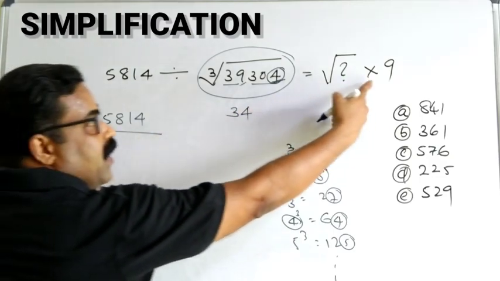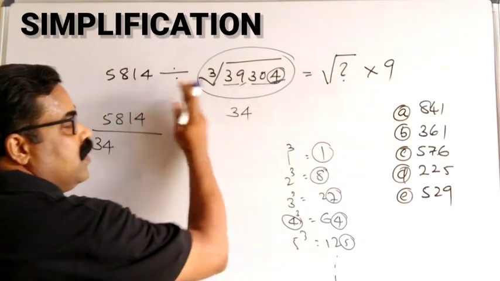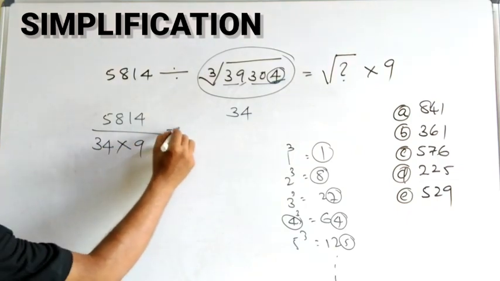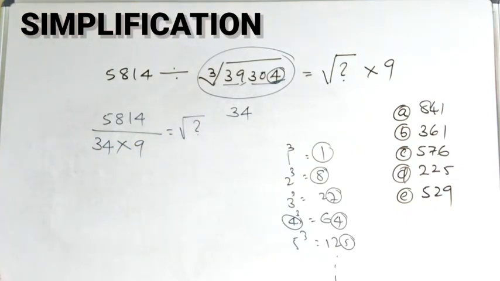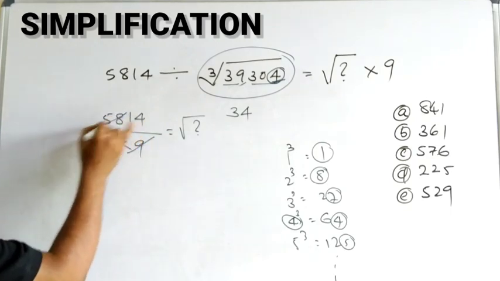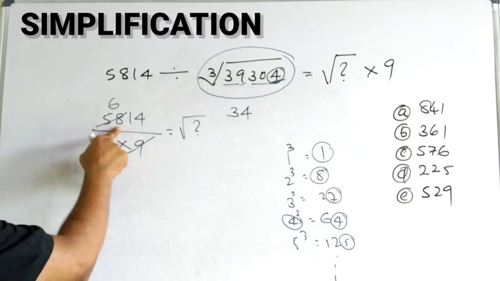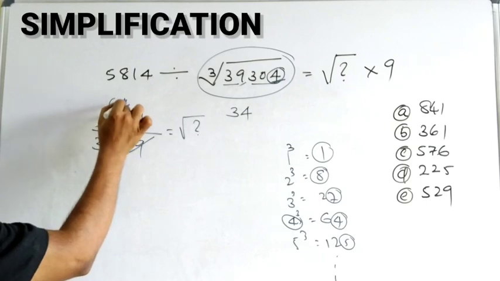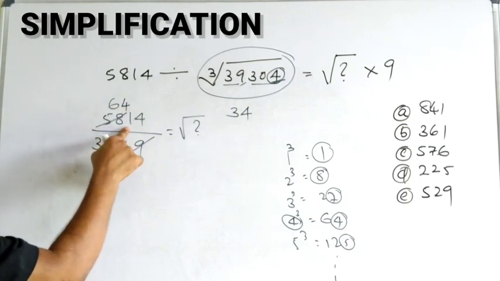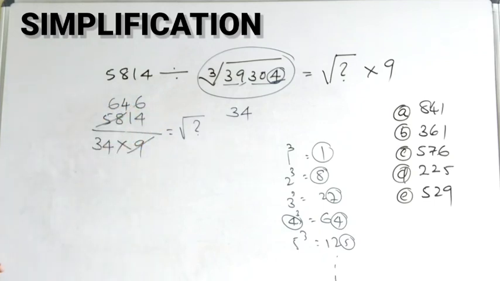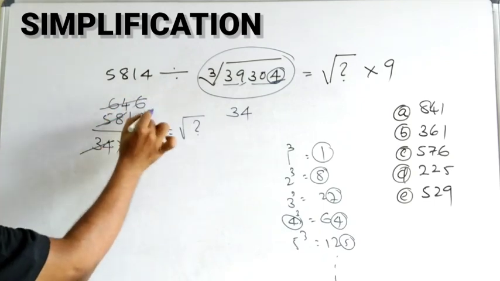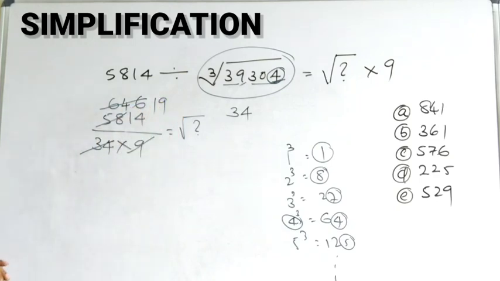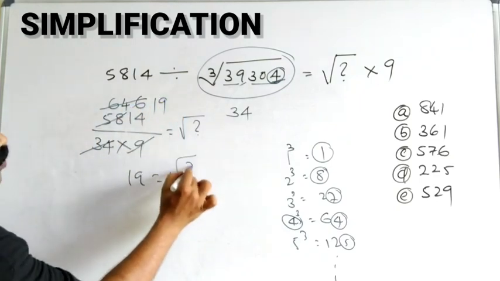Then this 9 is in multiplication here. If I take that to this side, it will become division. Is equal to root of question mark. I hope you understood it very clearly. Now you can cut it. How many times? Cut it directly. 9, 6 nines are 54. Balance 4, 41. 41, again 4 times. 4 nines are 36. Then 5, 54. 6 times. So you can cut 34 and 64. 1, 9 times. So 19 is equal to square root of which number?